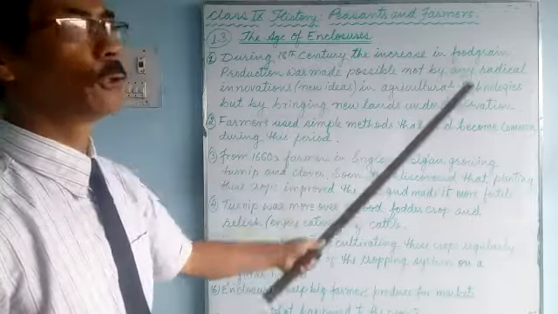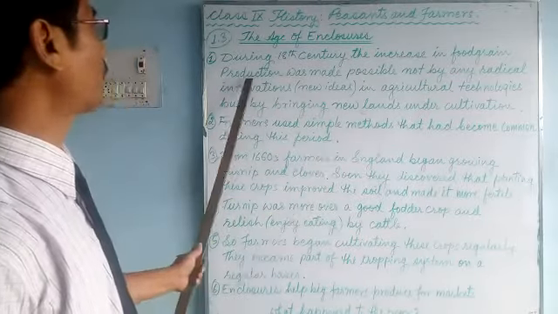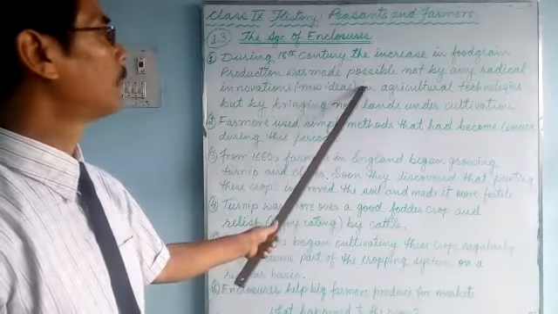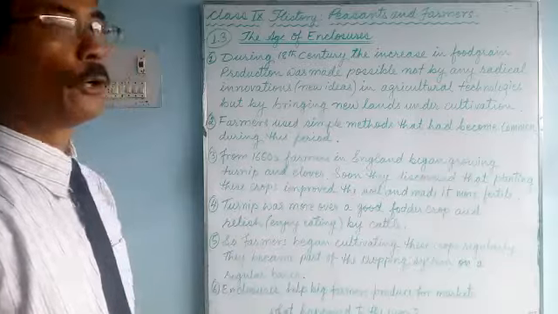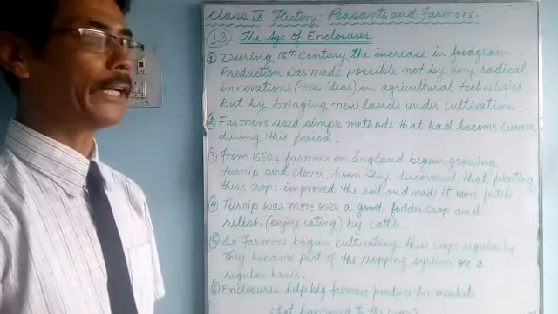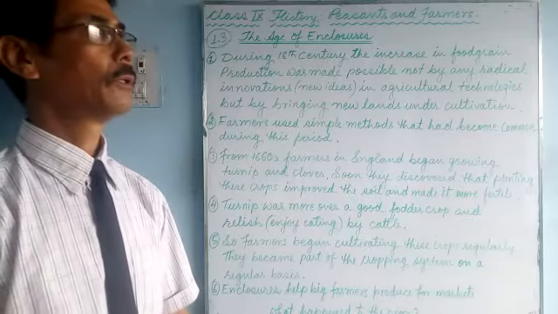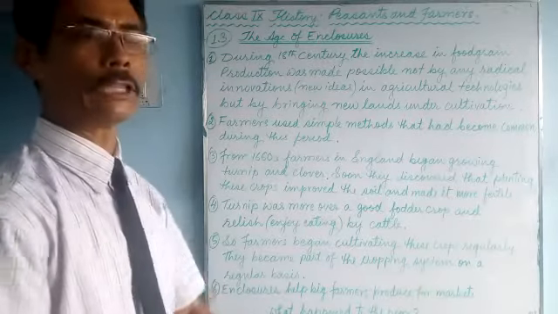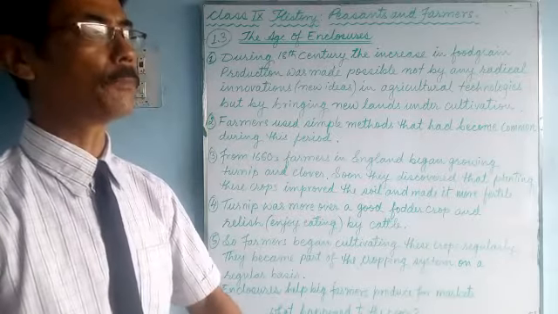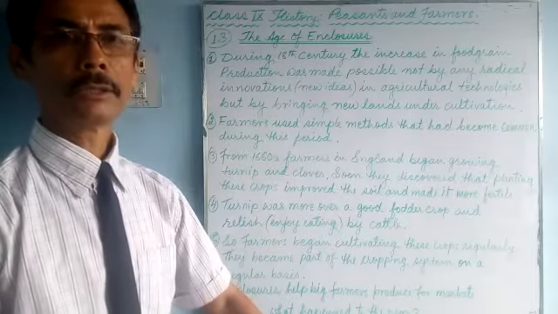The increase in food grain production was made possible not by modern technology, not by any radical innovations. Innovation means new ideas. They have not introduced new technology or new innovations. But then how did the production increase?